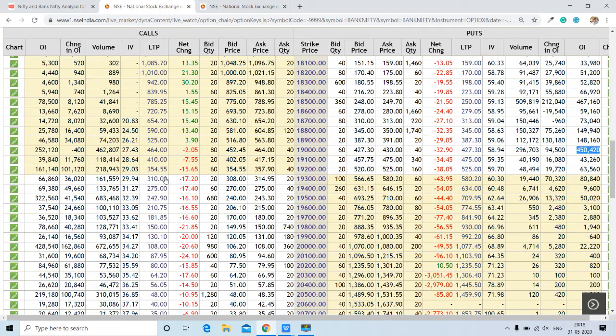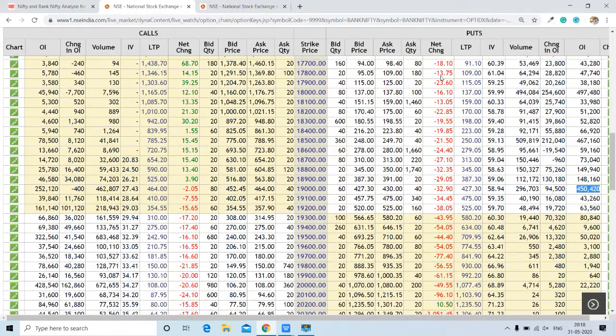Also we will check out the net change. See this indication of call writing here, and here also an indication of put writing. Both call writing and put writing simply indicate that this index was in a range, and it might be in a tight range.